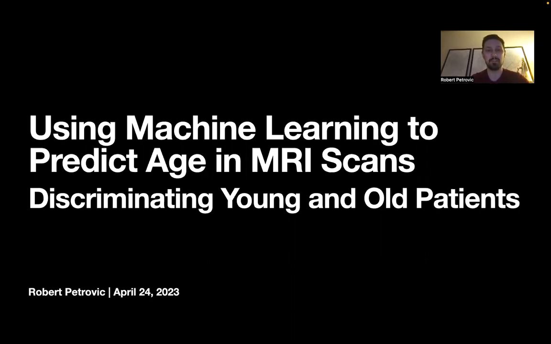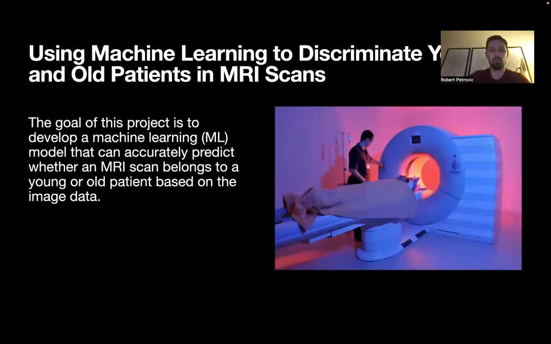Hello, my name is Robert Petrovic, and today I'm going to talk about my project to use machine learning to predict age in MRI scans. My goal was to develop a machine learning model that can accurately predict whether an MRI scan belongs to a young or old patient based on the image data.